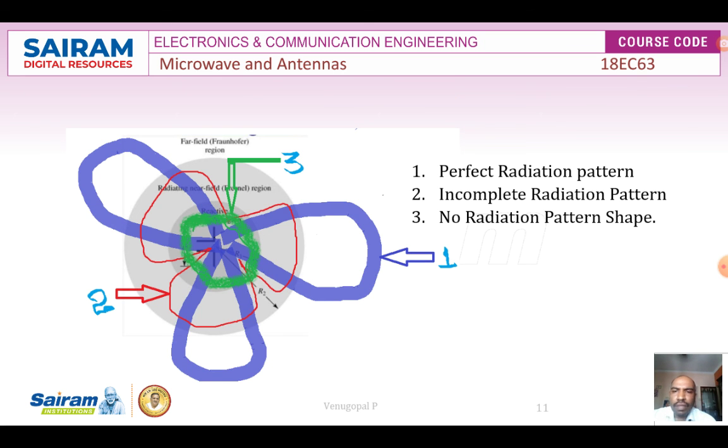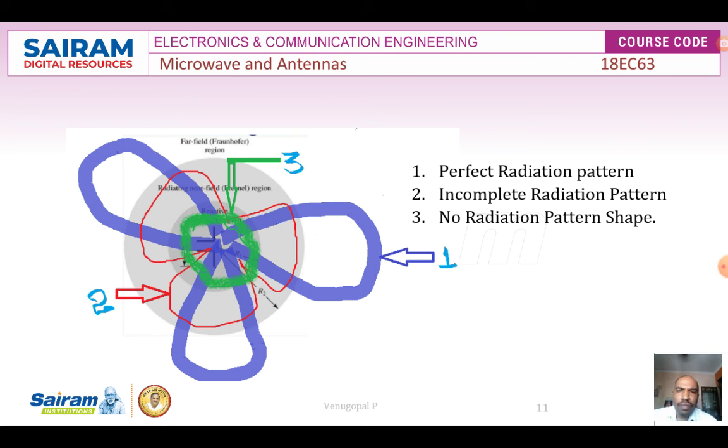And in the reactive near field region, reactive field is predominating there, and the electric and magnetic fields are not orthogonal to each other. There is no shape of the radiation pattern. Understood? So these things you are observing in the reactive near field, but in the radiating near field, once again the radiation pattern is incomplete, not formed perfectly, and these electric and magnetic fields are not orthogonal to each other.